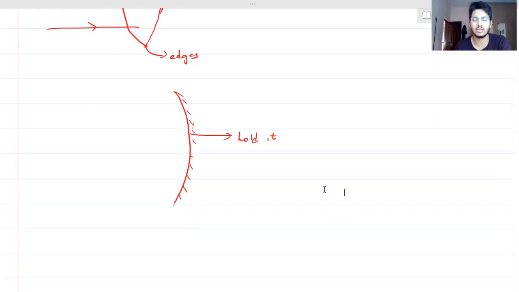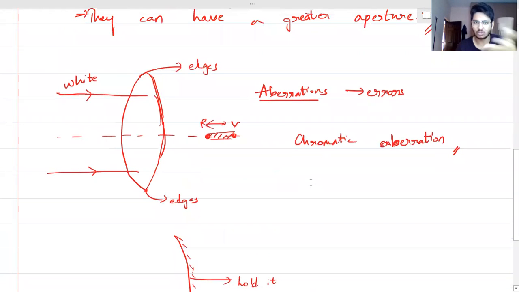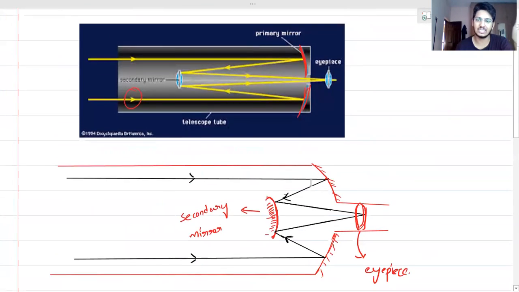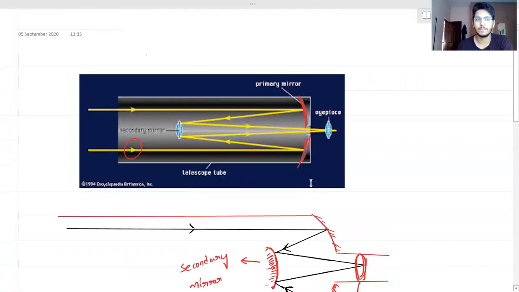We'll go into the aberrations part. Ruko, we have to go into that. The chromatic aberrations and spherical aberrations. We'll go into that. Okay? एक और भी disadvantage है that also can be covered. I'll go into it. ठीक है? As of now समझ आ गया ना reflecting telescopes मतलब क्या होगा? Got it right?